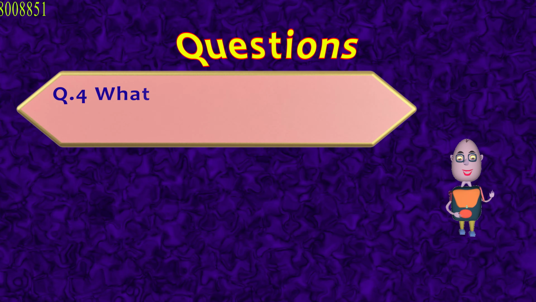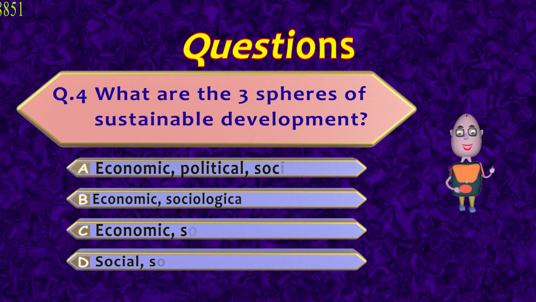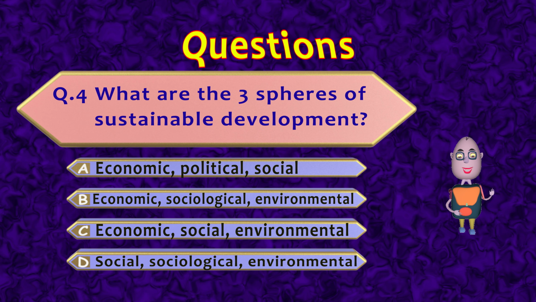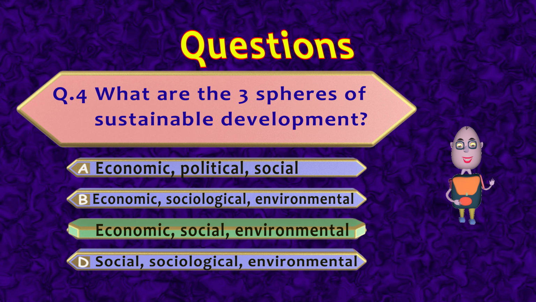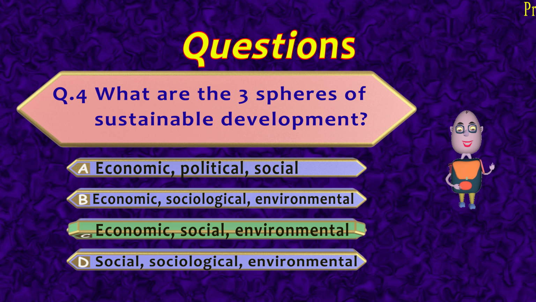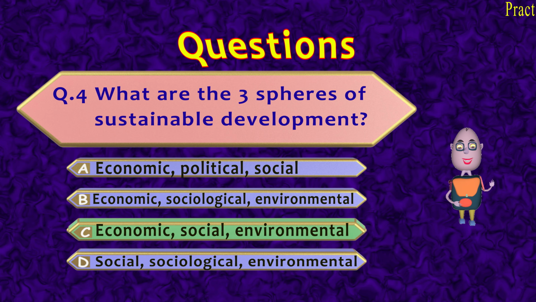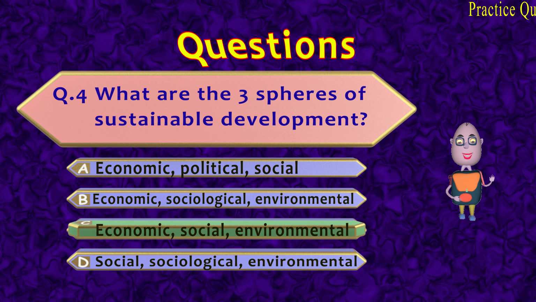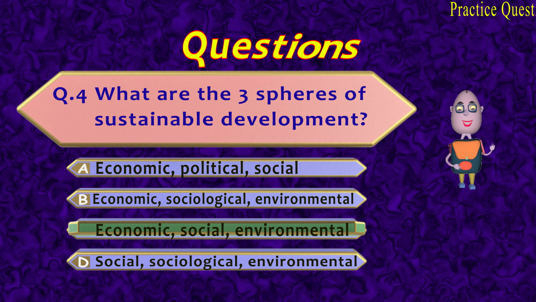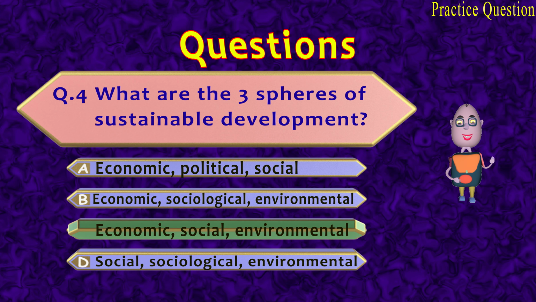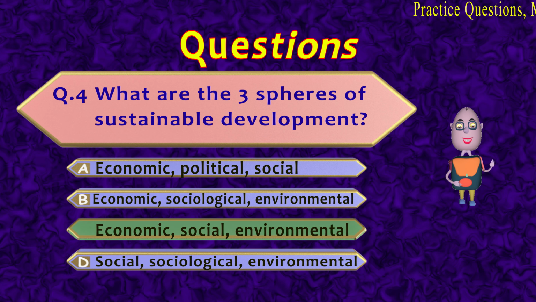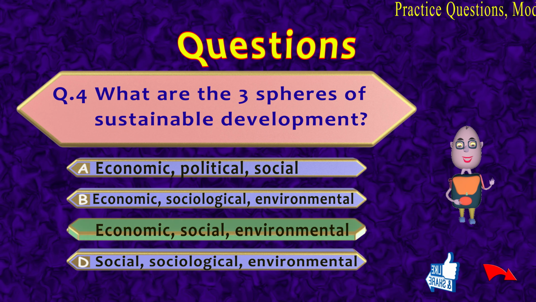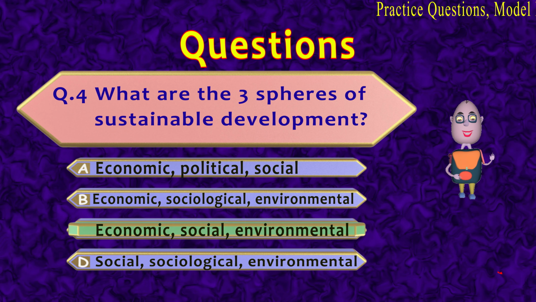Then next question is, what are the three spheres of sustainable development? The correct answer is economic, social, and environmental. So we studied how these three aspects are interconnected with each other, and if even one of these is missing, we cannot achieve sustainable development.